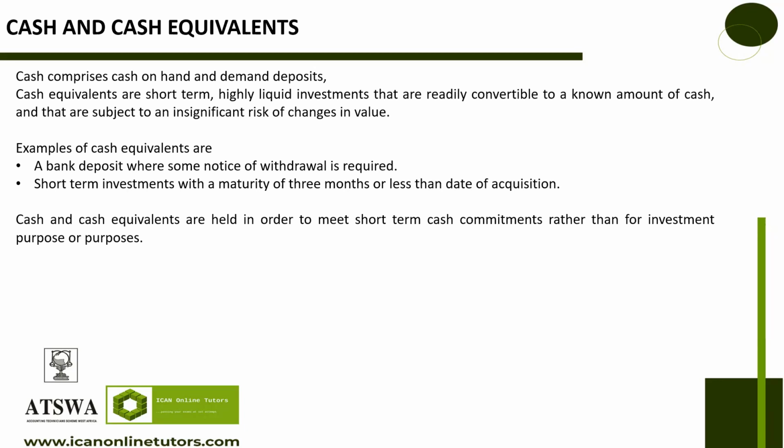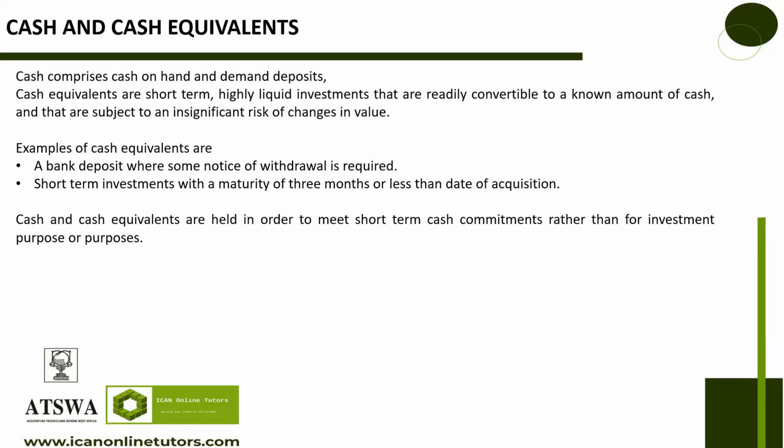You bought government treasury bills, cash equivalents. So cash and cash equivalents are held in order to meet short-term cash commitments rather than for investment purposes. The real purpose of having them is for you to meet short-term cash commitments.